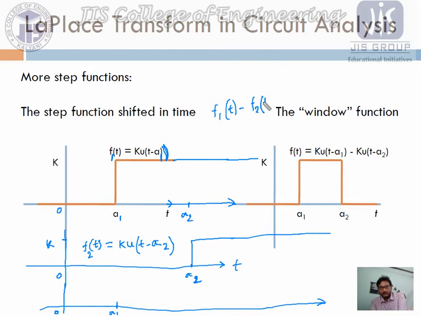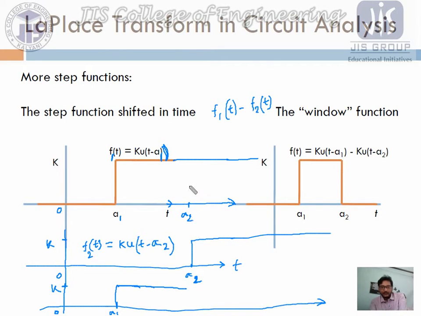So here we are getting the k value, k continues at this time. The other value is 0, so k minus 0 means k. Now at this A2 time, what happened?